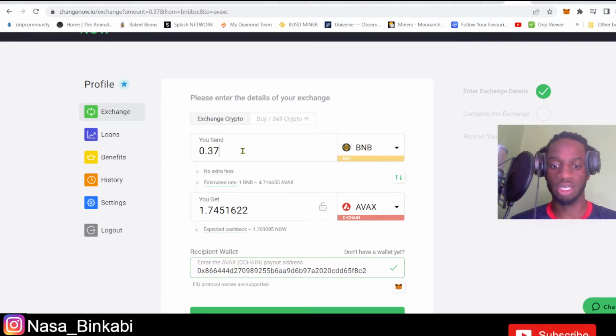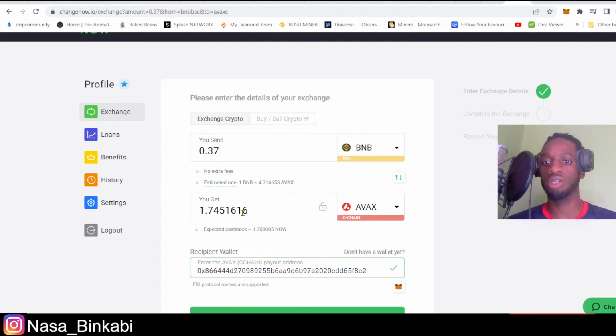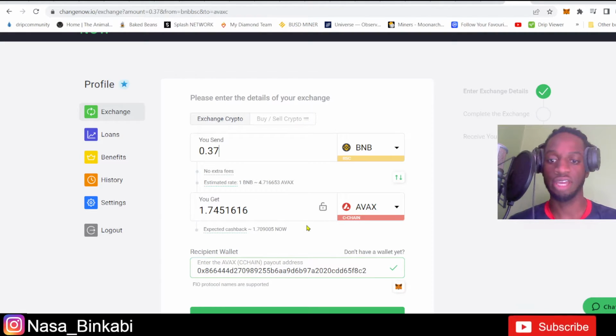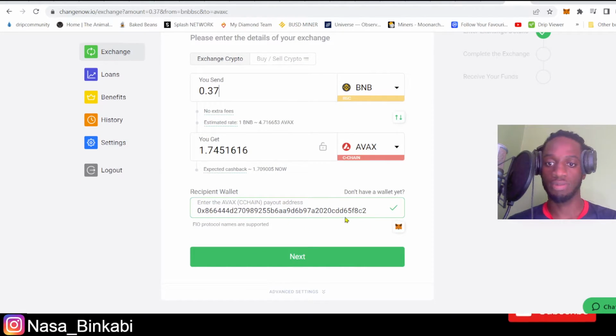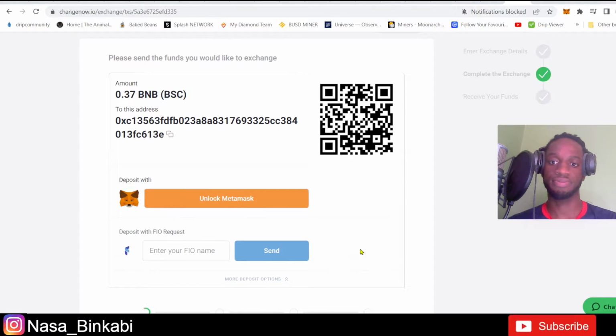Okay, so it's saying I will get 1.74 AVAX for that. So I'm gonna go ahead and enter in the address that I wanted to send to. My address is already there. They probably checked my clipboard. So I'm gonna go ahead and press next.